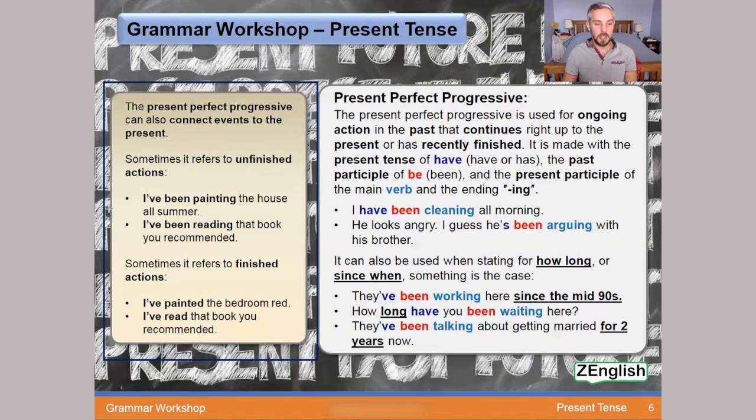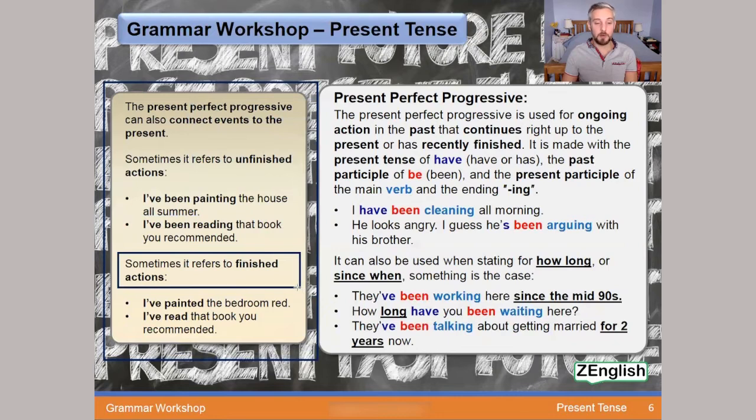The same is true of the other sentence here. I've been reading that book you recommended. I've been reading that book you recommended. Again, it's been happening in the past, up to the present, and it's still going on. It's not finished. I'm still reading that book.